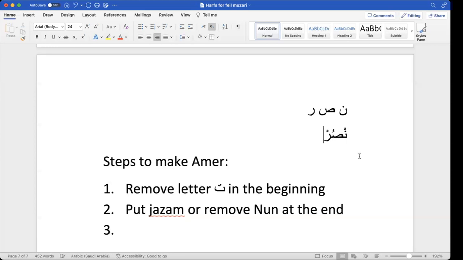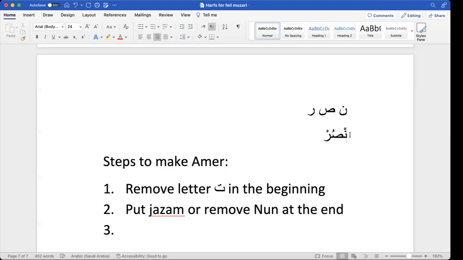Now, can you pronounce it? Is it possible to pronounce? No, cannot be pronounced. It's beginning with noon, but noon has jazm on it. You should have some harakah on the letter in the beginning, then only you'll be able to pronounce. So what will happen in this case?